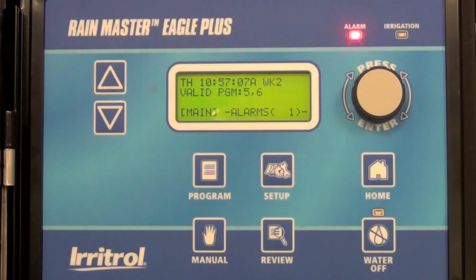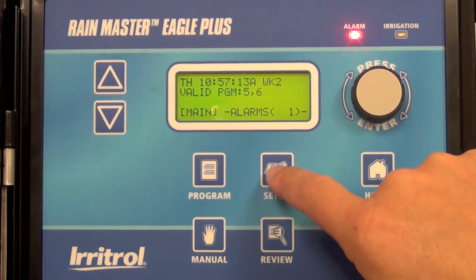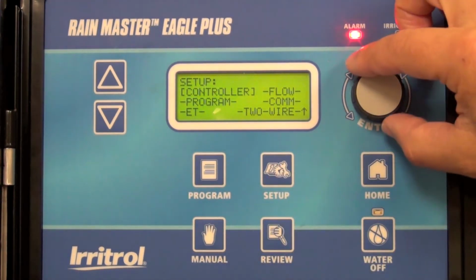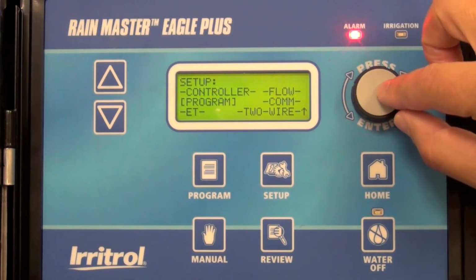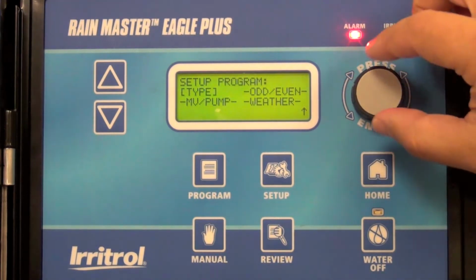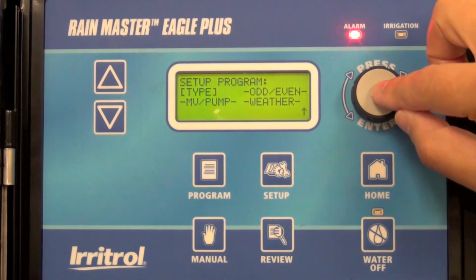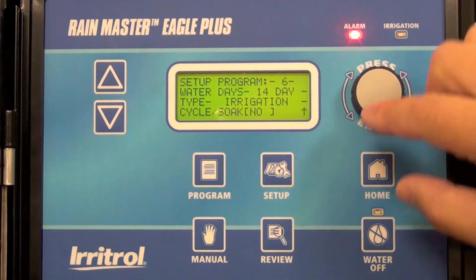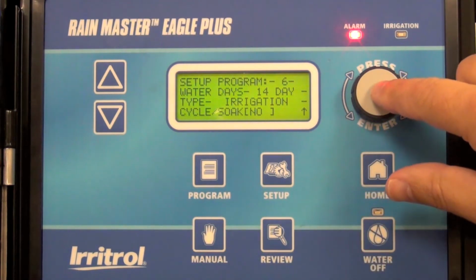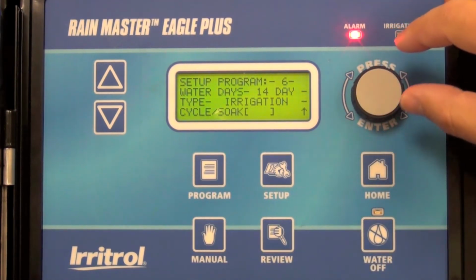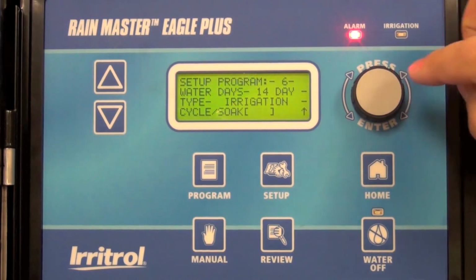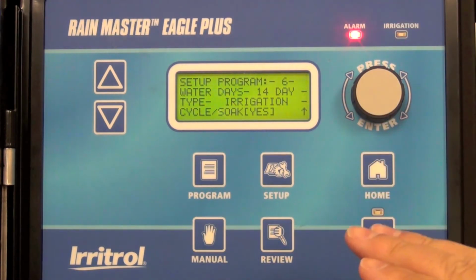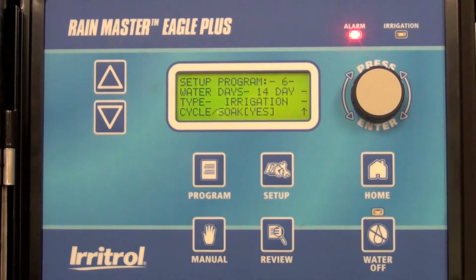In this video, we're going to show you how to set cycle soak in Program 6. Start by selecting Setup, then scroll to Program, then select Type, and then scroll down to where Cycle Soak shows up with No. Change that by selecting, rotate the dial to Yes. Select that. That enables Cycle Soak for Program 6.